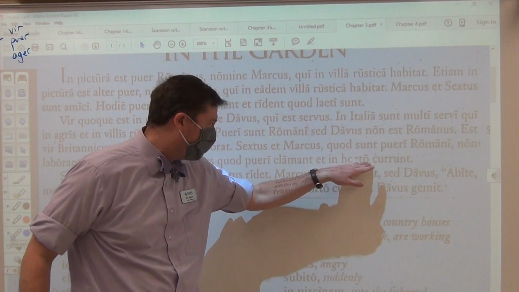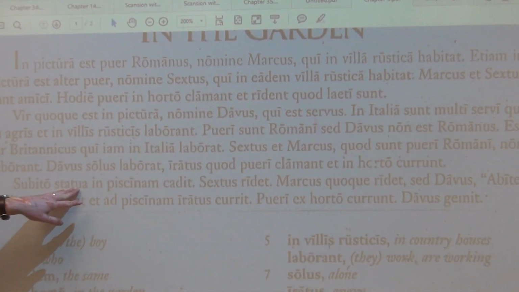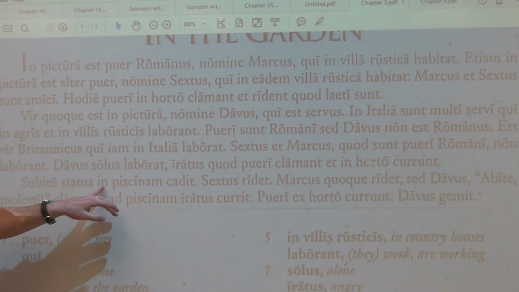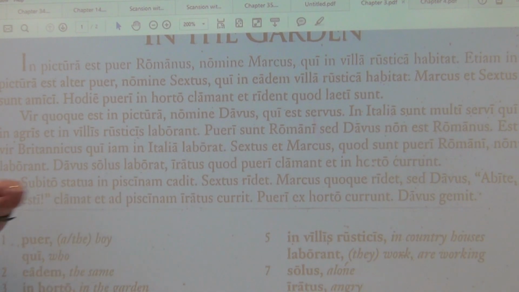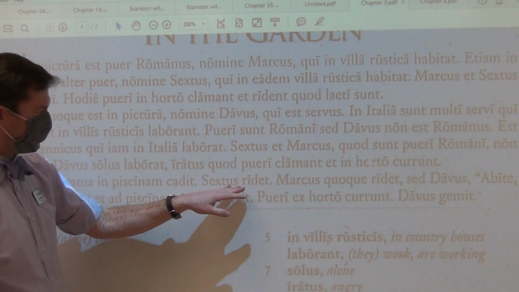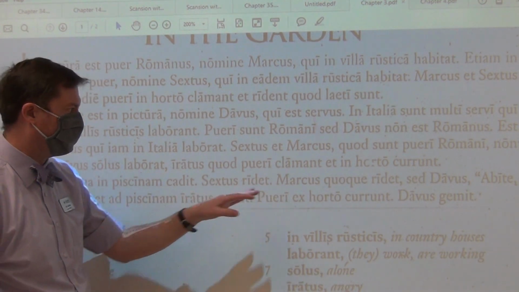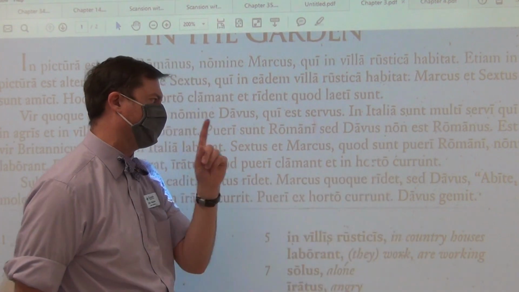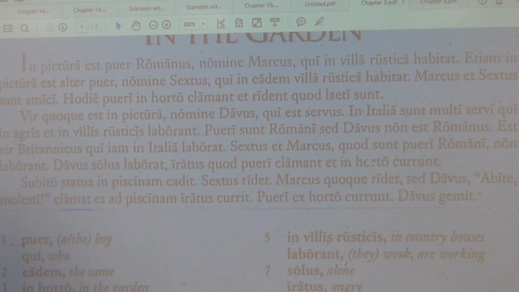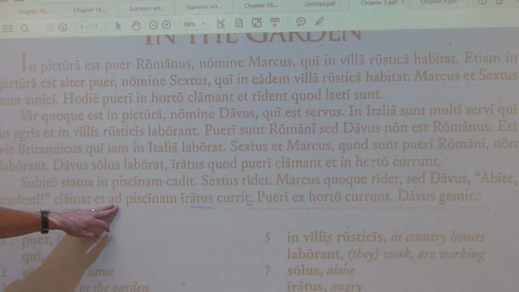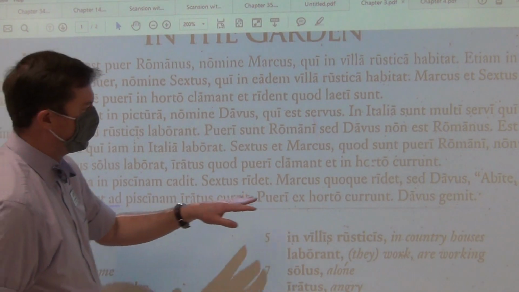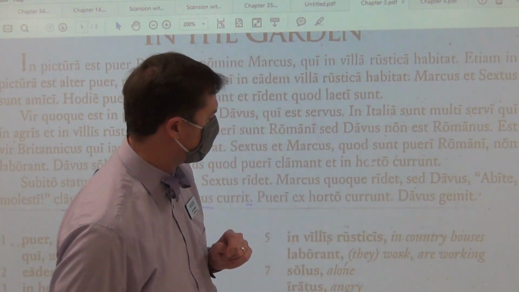They run in the garden, but suddenly a statue falls into the fish pond. Into the fish pond. Sextus reads it, Sextus laughs, ha ha ha. Marcus quoque reads it, Marcus also laughs, but Davus shouts, Abite molesti, go away you pests. And angry, he runs at the fish pond. The boys run out of the garden.